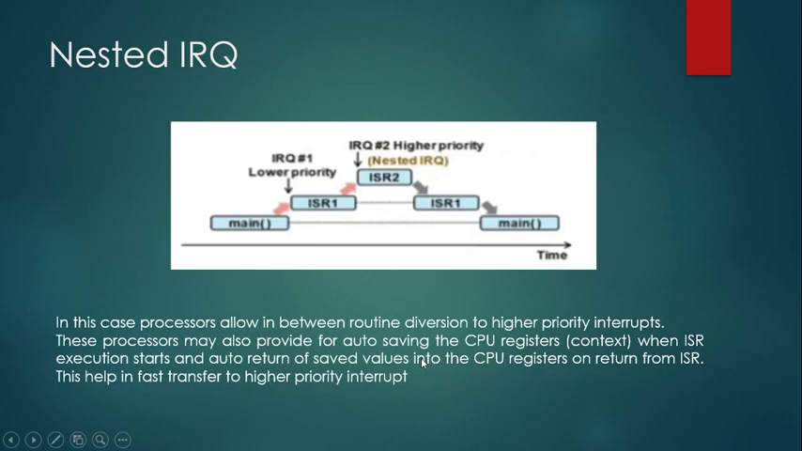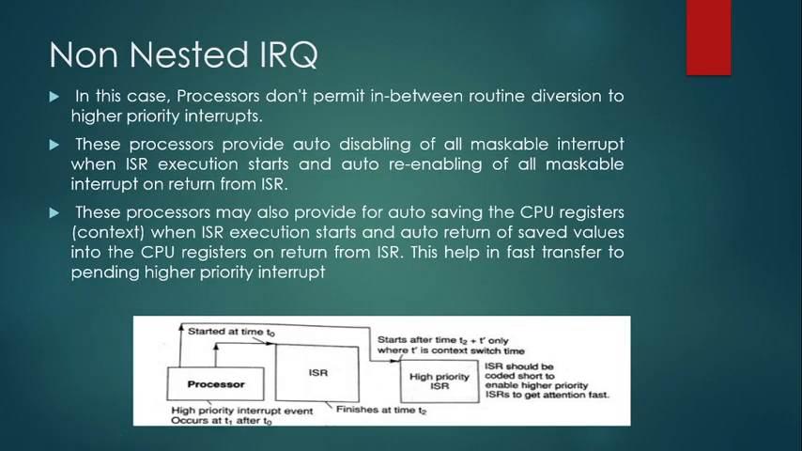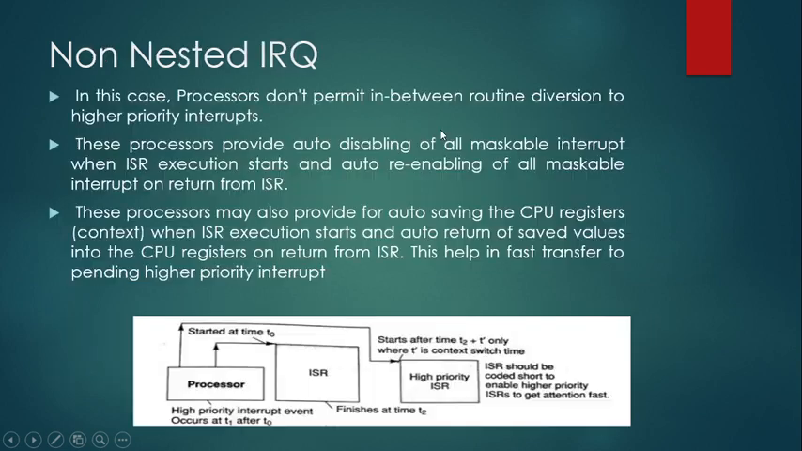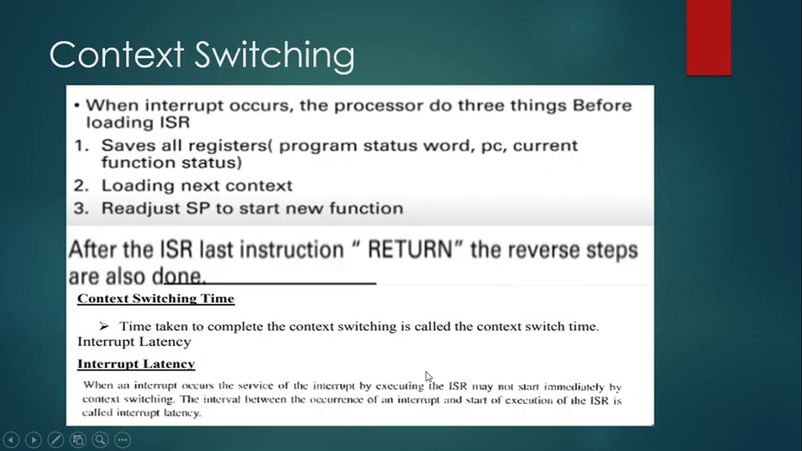So the basic difference between nested and non-nested interrupt request is that the nested interrupt request permits the in-between routine diversion. So if a high priority interrupt comes, that is given importance. But in case of non-nested, this is not going to happen. Whichever is being processed at that particular time, after completing that only, we will go to the higher priority. But we can enable some auto saving mechanisms, etc., to deal with the higher interrupt in a faster manner.